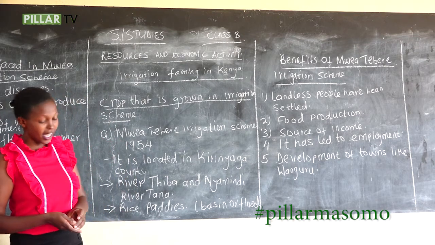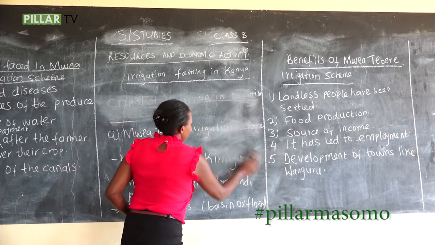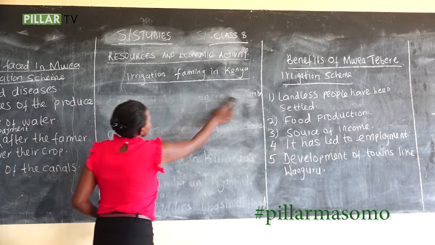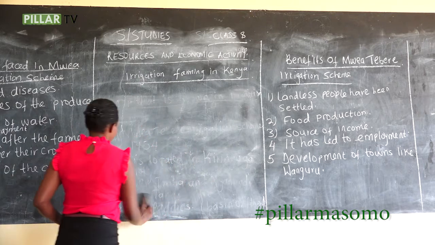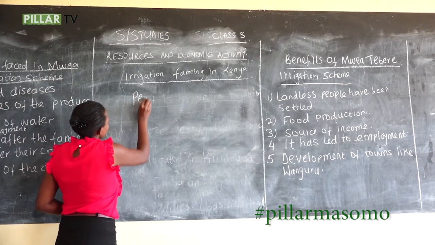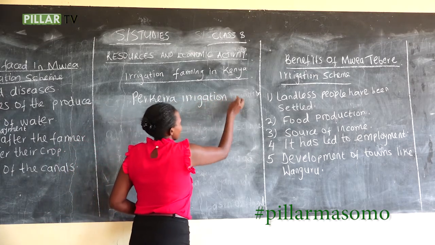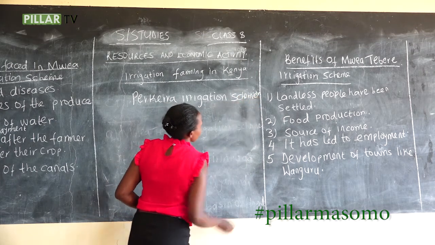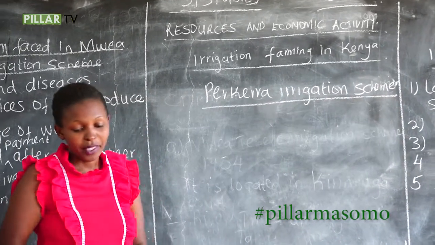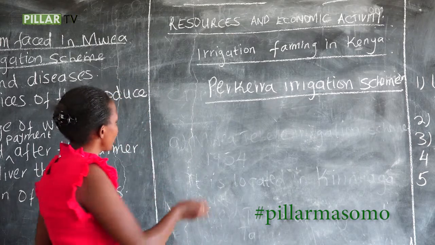Then now we go to Perkerra irrigation scheme. We have Perkerra irrigation scheme, and the Perkerra scheme is found in Baringo County.